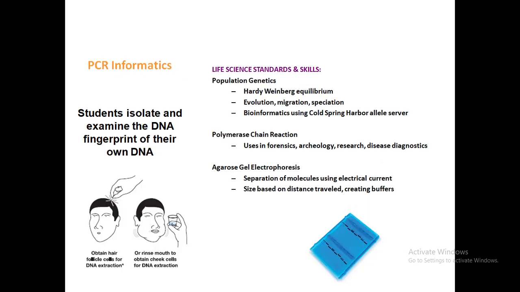So PCR is very important, so that students can isolate and examine the DNA fingerprint of their own DNA. You can obtain it from hair follicles or cells, then you can extract the DNA, and after that you can multiply the DNA with the help of PCR. You can make multiple DNA copies. Then for identification you can go for northern blotting.